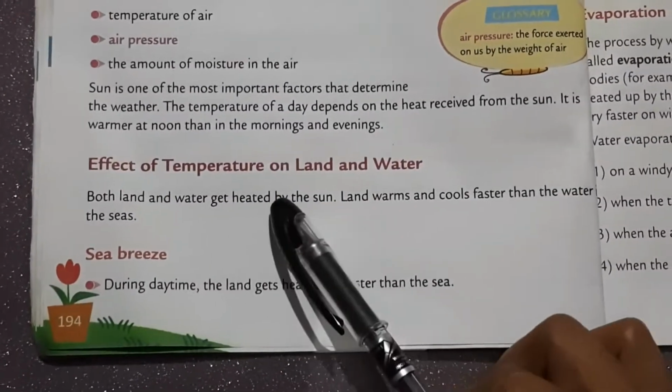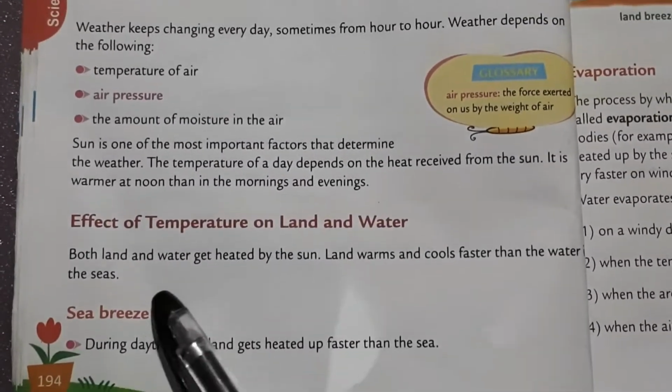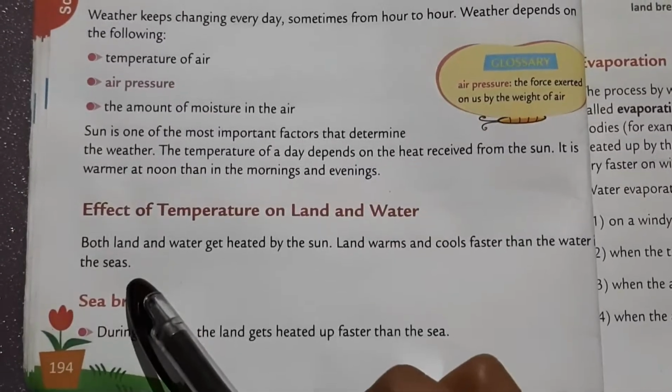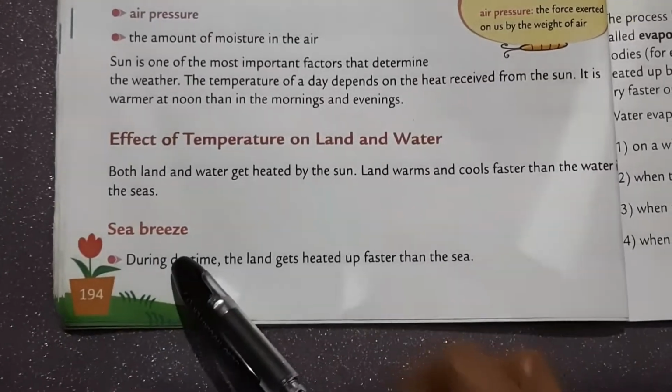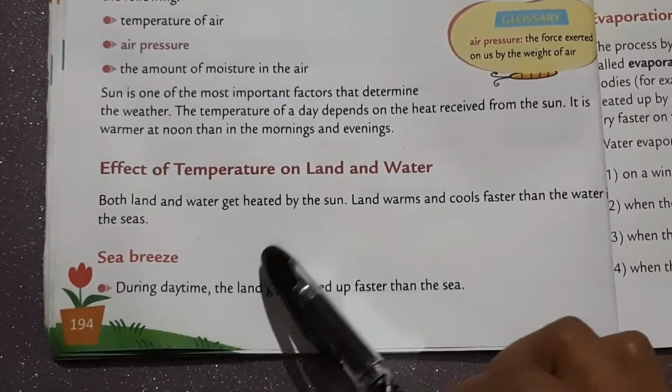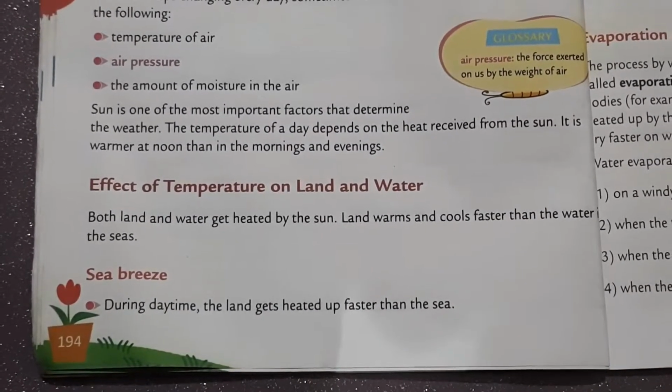Effect of temperature on land and water. Both land and water get heated by the sun. Land warms and cools faster than water in the sea. Sea breeze. You know sea breeze. Okay, let's talk about sea breeze.